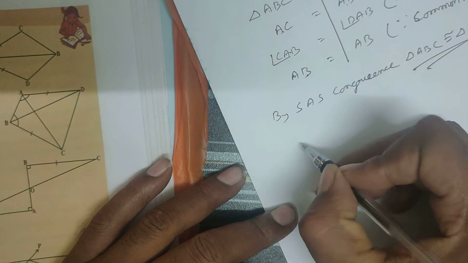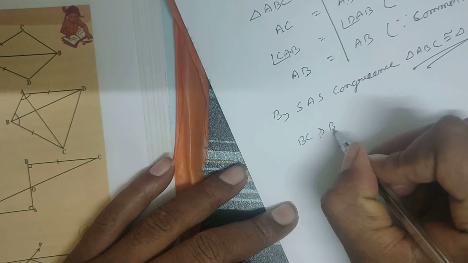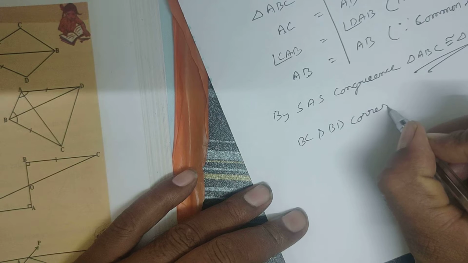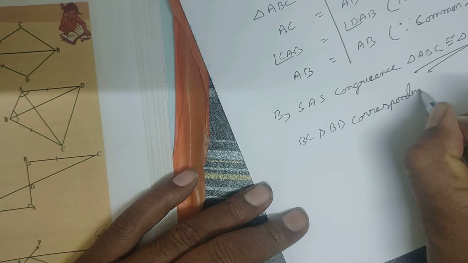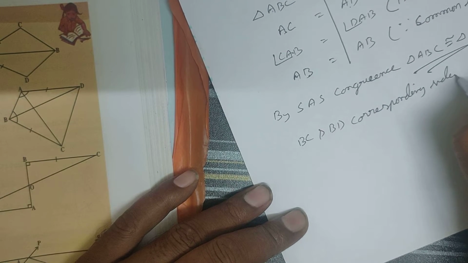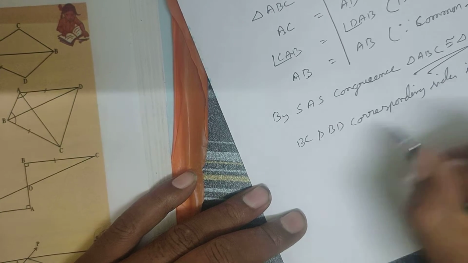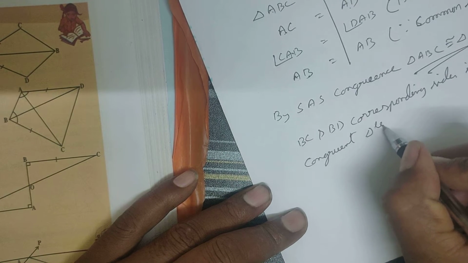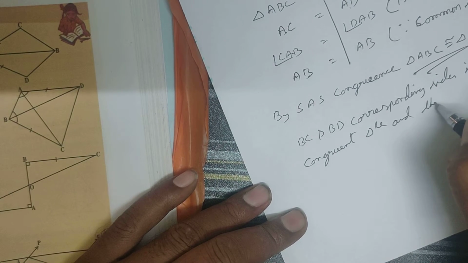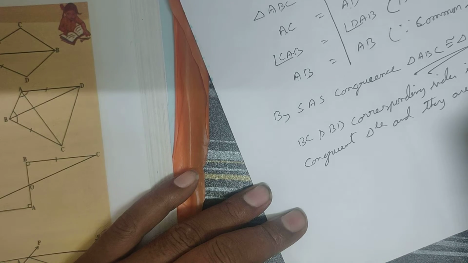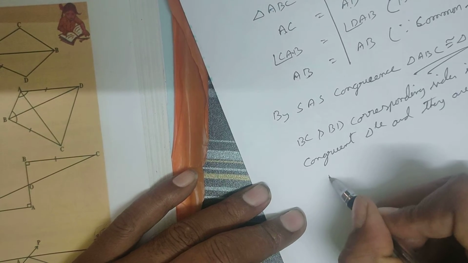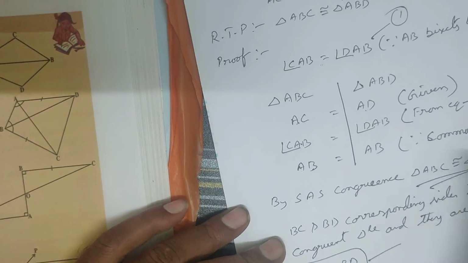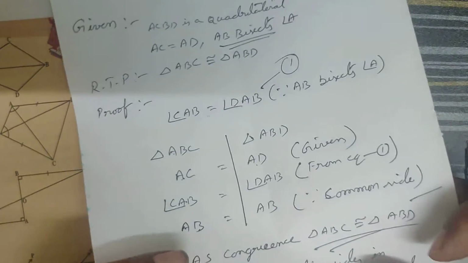You have to write here, BC and BD are corresponding sides in congruent triangles, and they are equal. Since they are congruent, they are equal. Means BC is equal to BD. So whoever does it like this, only they will get full marks. Okay.